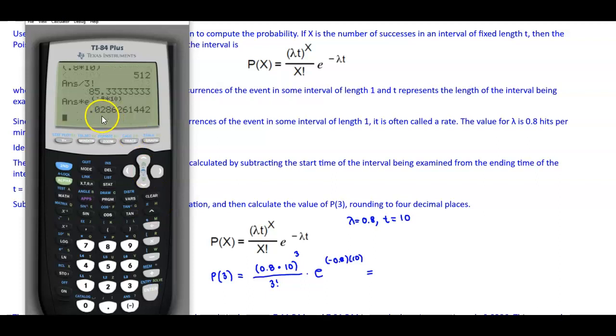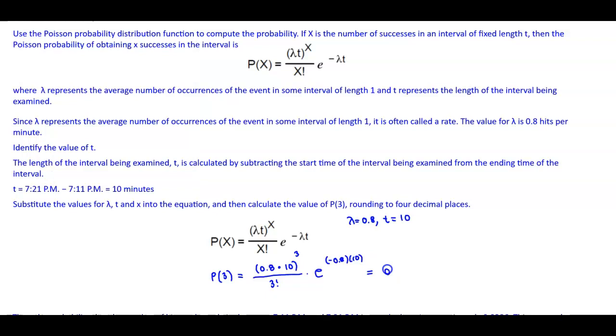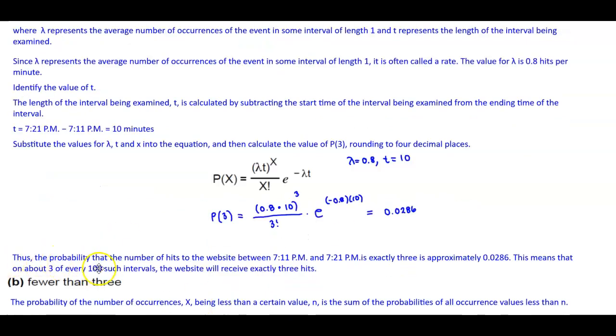Rounding that to 4 decimal places is 0.0286. Thus, the probability that the number of hits to the website between 7:11 p.m. and 7:21 p.m. is exactly 3 is approximately 0.0286. This means that on about 3 of every 100 such intervals, the website will receive exactly 3 hits.